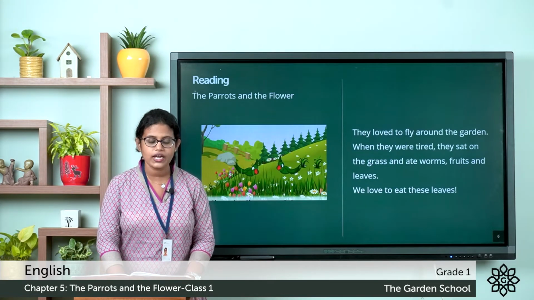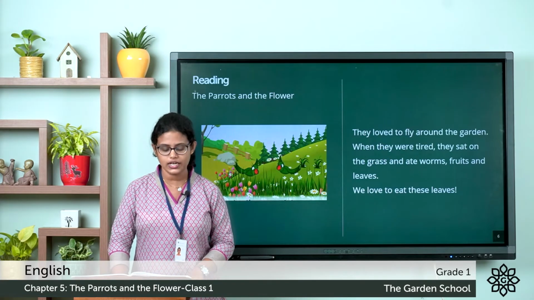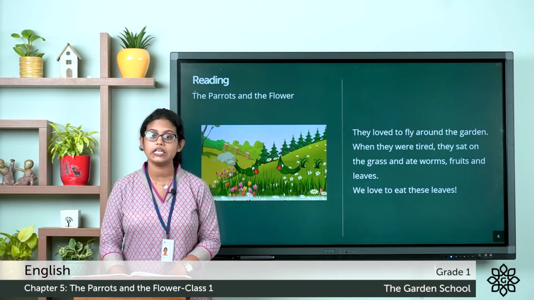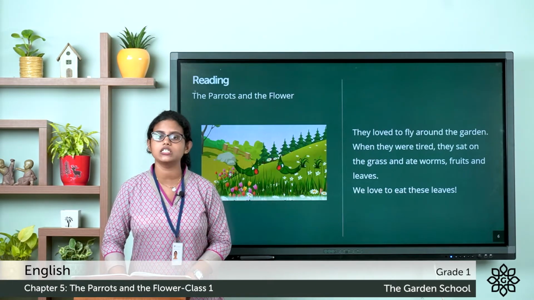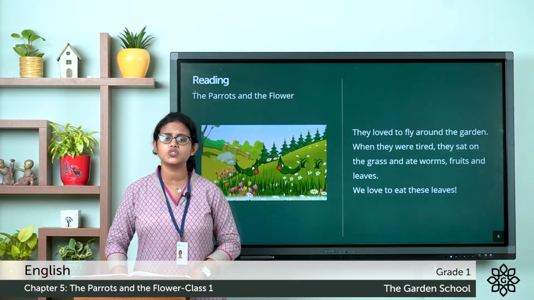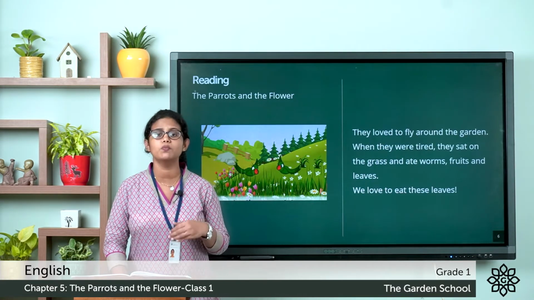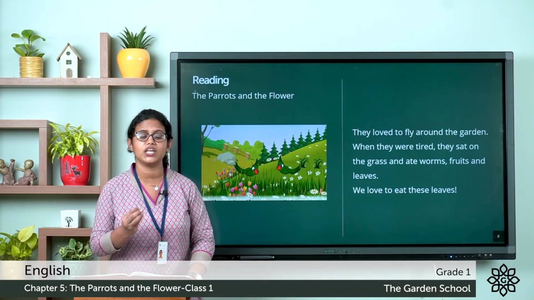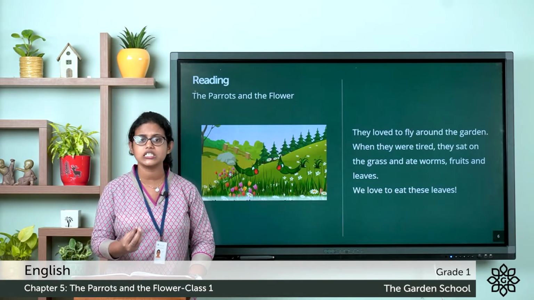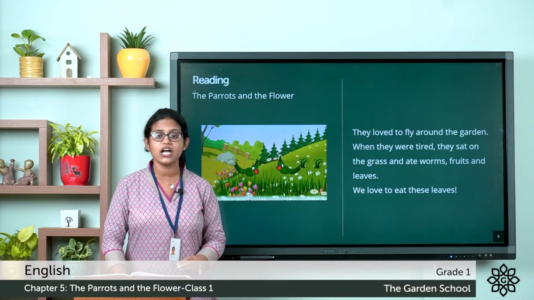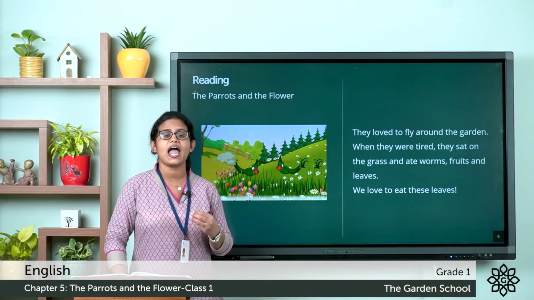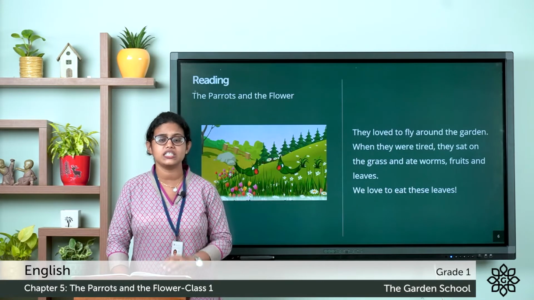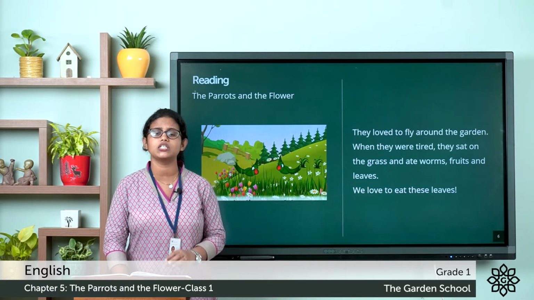They loved to fly around the garden. When they were tired, they sat on the grass and ate worms, fruits and leaves. So what did these parrots love to do? They flew around the garden. And do you know what these parrots eat? They eat worms, fruits, seeds, etc. So in the garden, they sat on the grass and ate worms, fruits, seeds, etc.